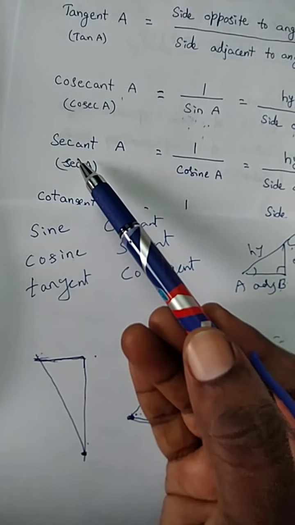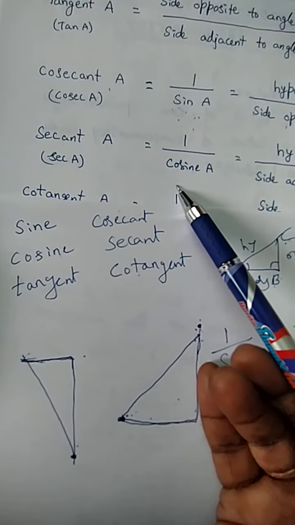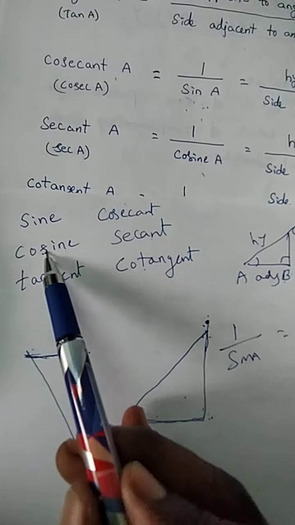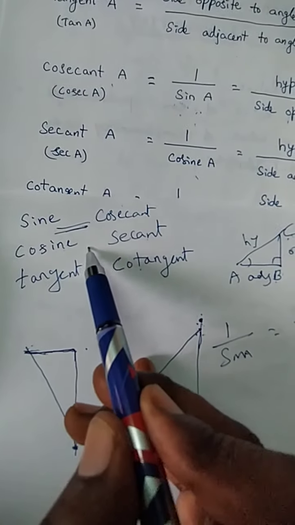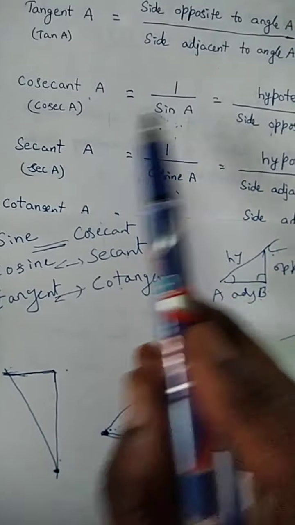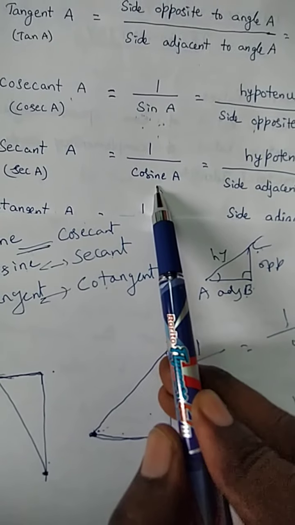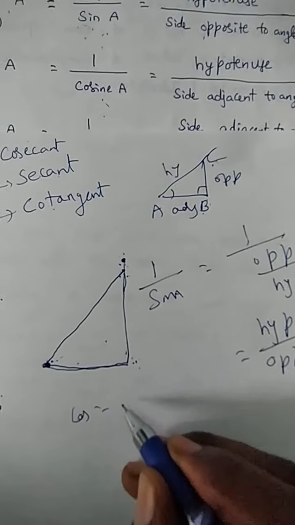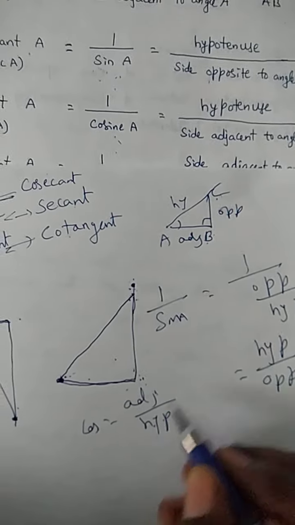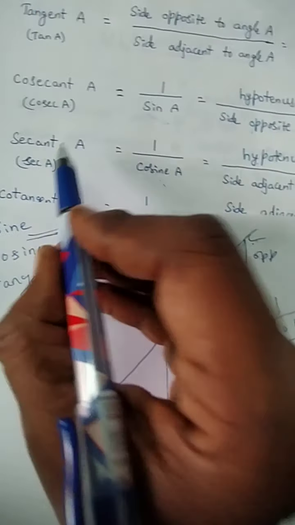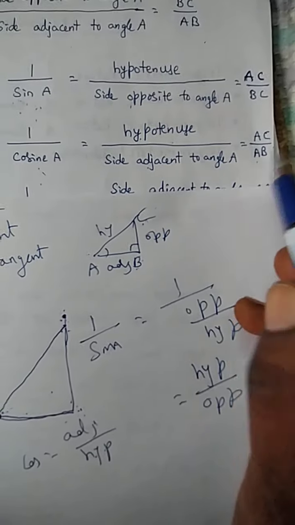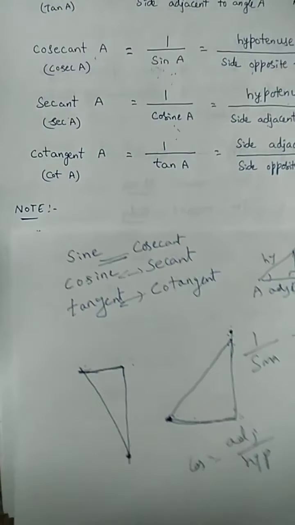Then secant is 1 by cosine A. Secant and cos are reciprocals, like cosecant and sine. The cos formula is adjacent by hypotenuse, so its reciprocal, secant, is hypotenuse by adjacent. What is the hypotenuse? AC. The adjacent is AB. So secant A is AC by AB.